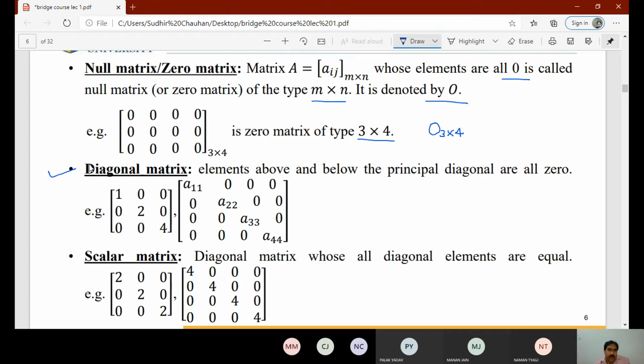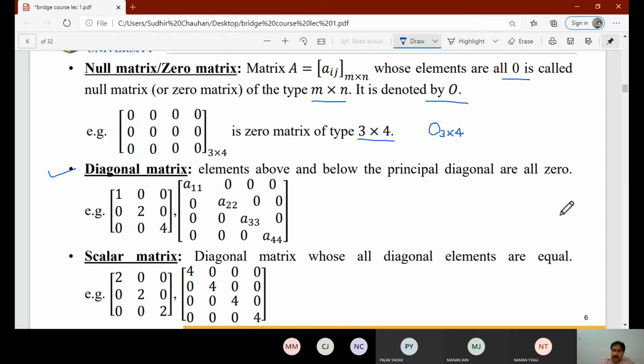Now next is diagonal matrix. If elements above and below the principal diagonal are all 0, such matrices are called diagonal matrices. For example, here the diagonal elements are 1, 2, 4, and all the elements above and below this principal diagonal are equal to 0. So this is called a diagonal matrix.